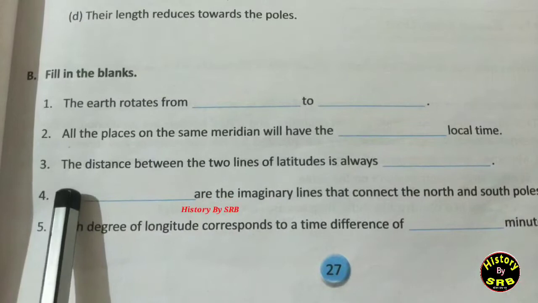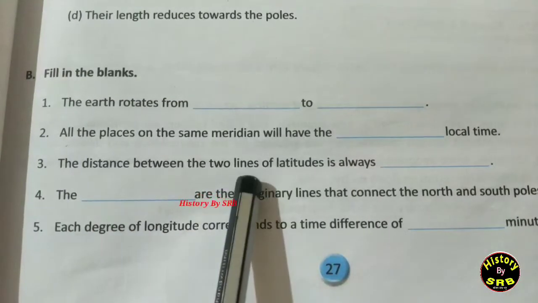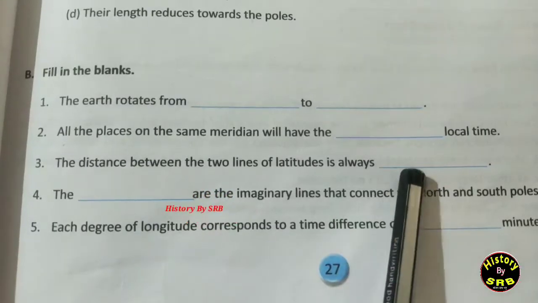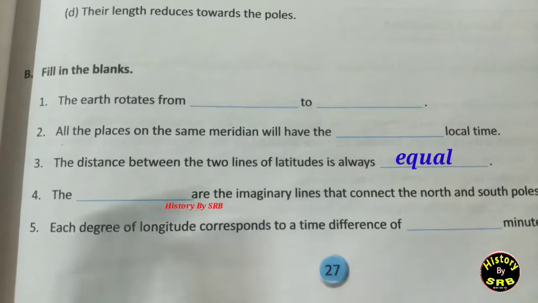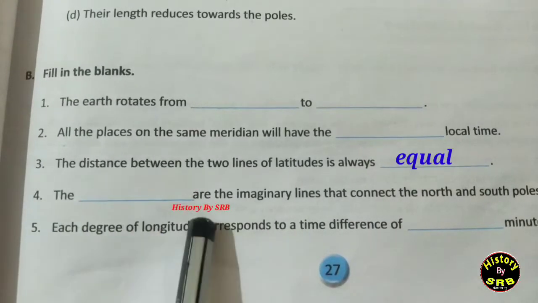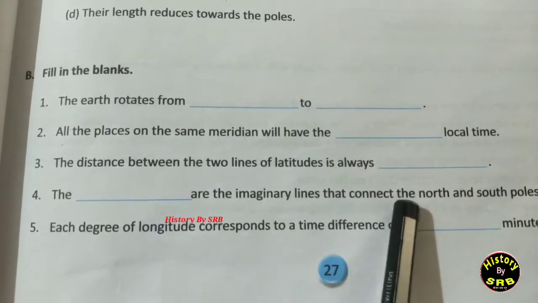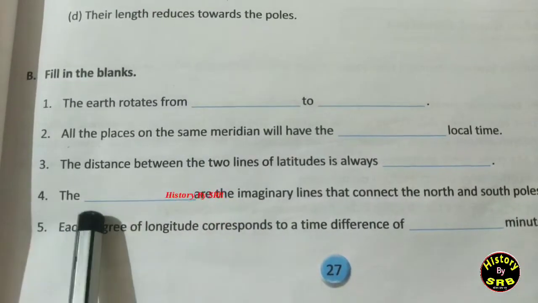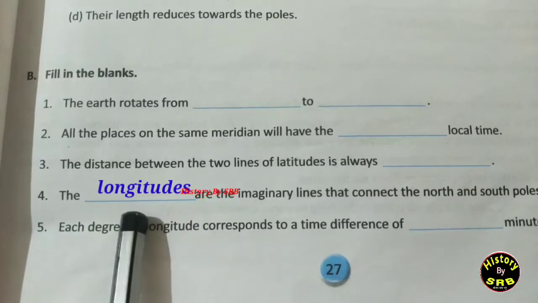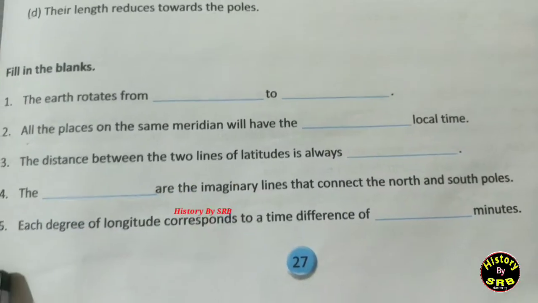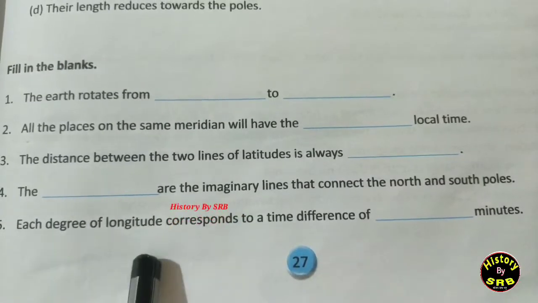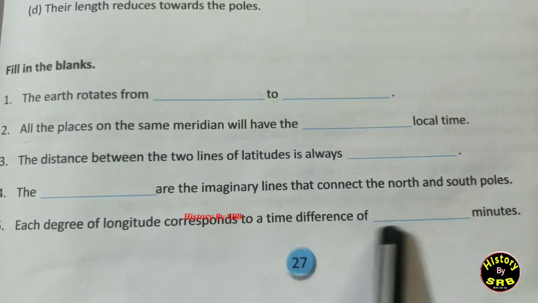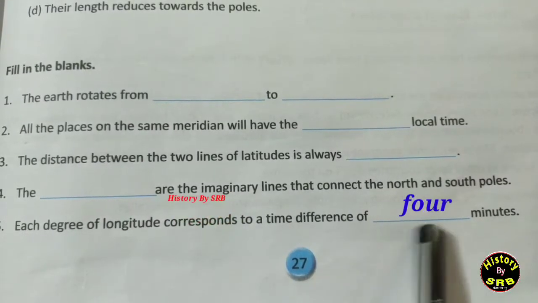Next one, third, the distance between the two lines of latitudes is always blank space, and in the blank space you have to fill here equal. Number 4, the dash are the imaginary lines that connect north and south poles. You have to write here longitudes. Question number 5 is that each degree of longitude corresponds to a time difference of dash minutes. You have to write here 4 minutes, means 4 you have to write down.